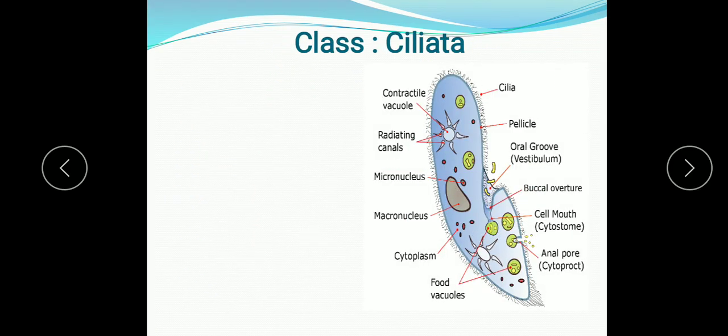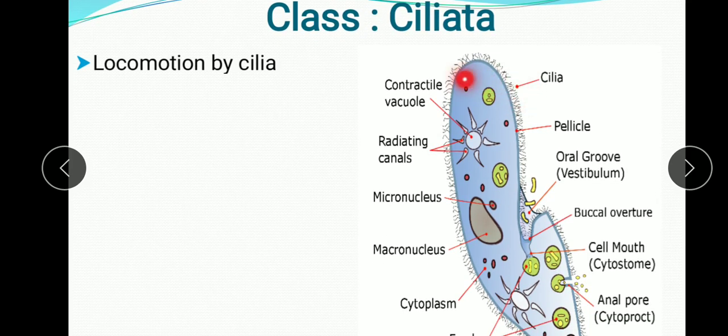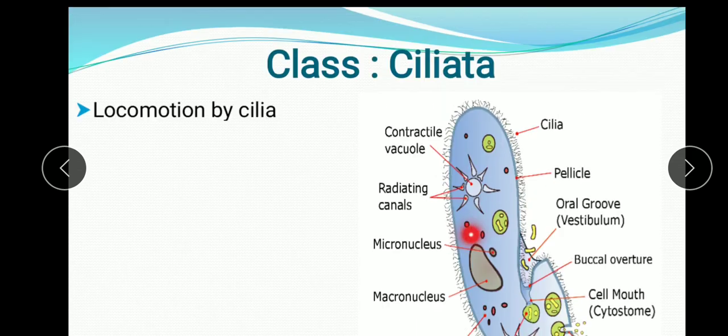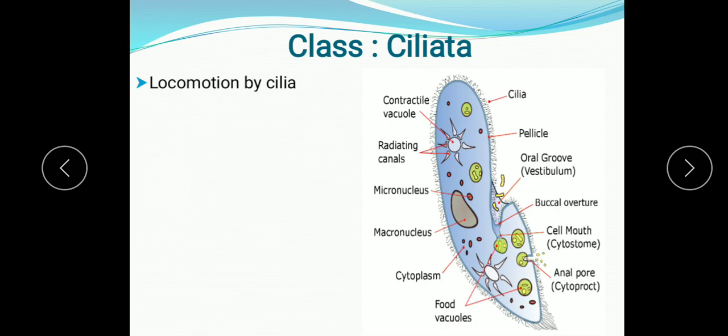Now the next class we will study is Ciliata. Ciliata, as is clear from the name, cilia. So here the organelles of locomotion are the cilia. So the locomotion is by cilia, and they also help in capturing the food. With the help of cilia, you can see here, these are the cilia at the outer covering of the body. Everywhere you can see these are the cilia. So cilia help in capturing the food also.